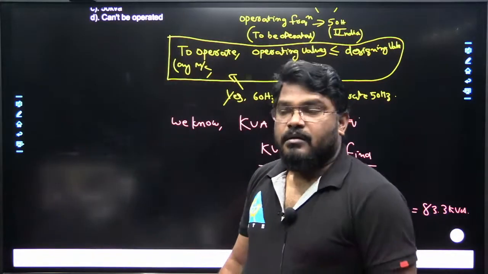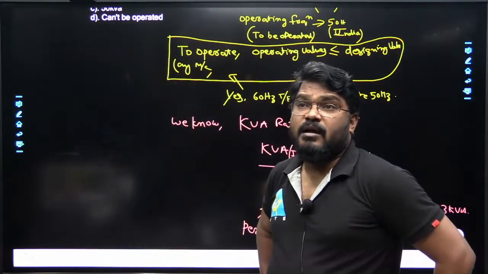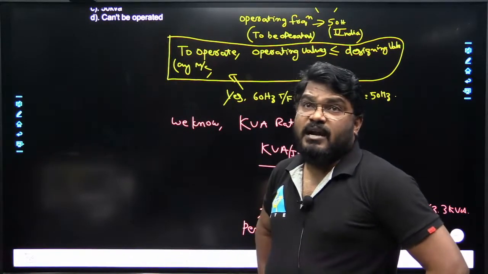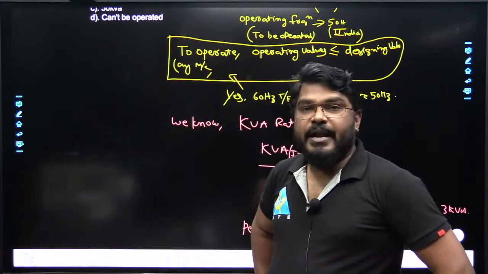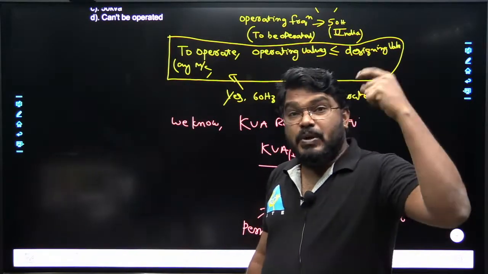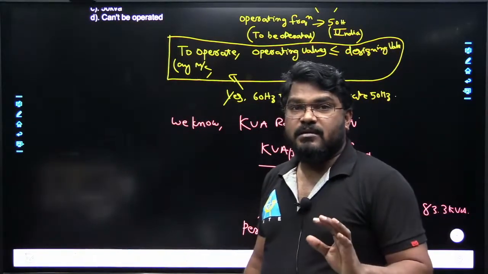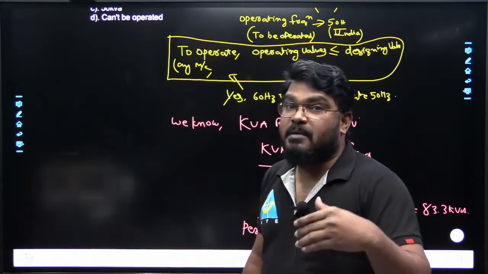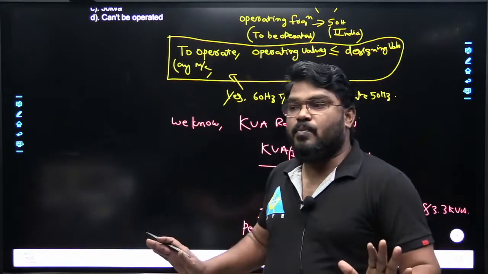Yes. Okay, in the interviews also sometimes we have a question: can a 60 Hz transformer be used at 50 Hz or not? So definitely you can use the 60 Hz transformer. It is designed at a frequency of 60 Hz but operated at a frequency of 50 Hz. So it is less than the rated value, so there is no problem.